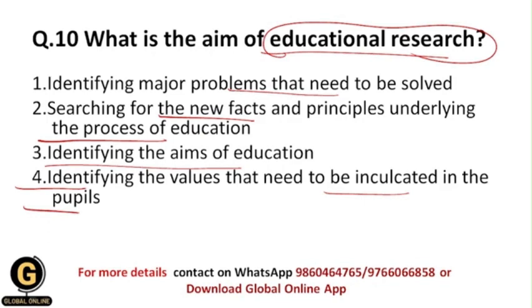And that's why the aim of educational research is that we search for the new facts and principles underlying the process of education. Okay, because these things are really very necessary to deal with the educational field, and to develop the educational field in the world. Okay, and that's why the correct answer for this is 2nd, that is searching for the new facts and principles underlying the process of education.